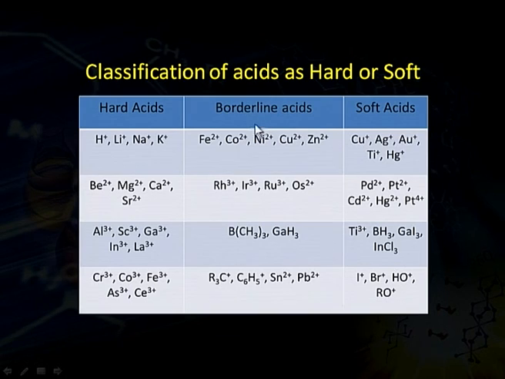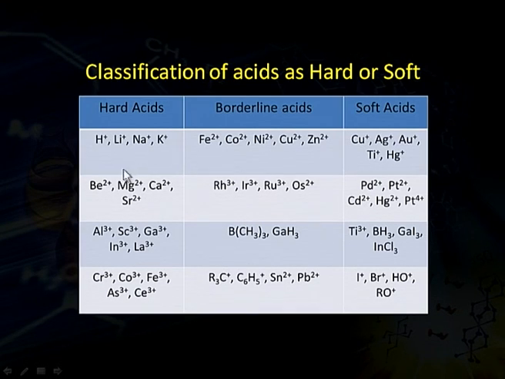Coming on to the classification of acids as hard and soft. We have classified acids as hard and soft acids. Apart from these hard and soft acids, we also have some borderline acids. These borderline acids are the acids which are neither too hard nor too soft. So, these come under the category of borderline acids.